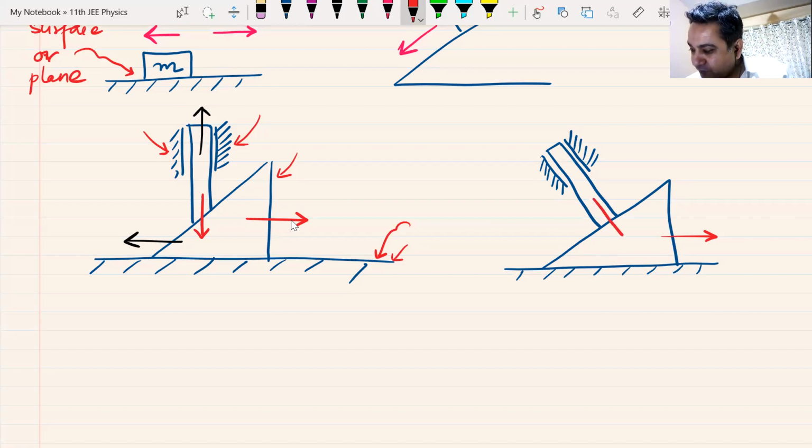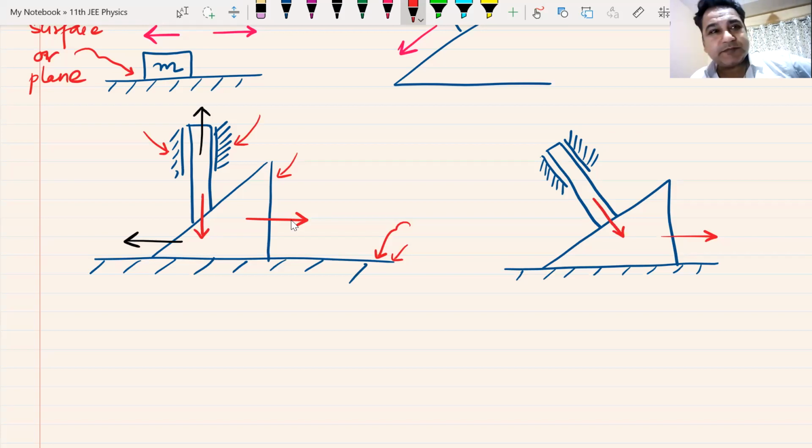Now it moves like this. Previously it was moving like this. Now it moves like this. So you can understand the difference that these rails create. It is because of these rails that it is moving in this fashion.